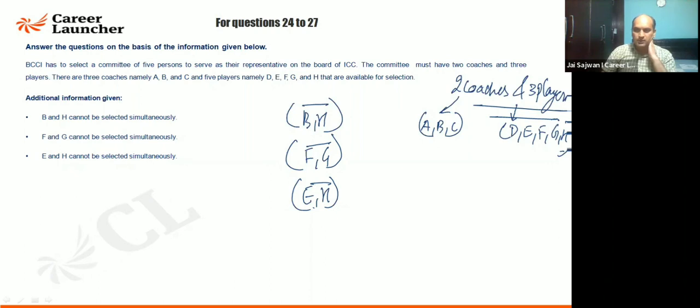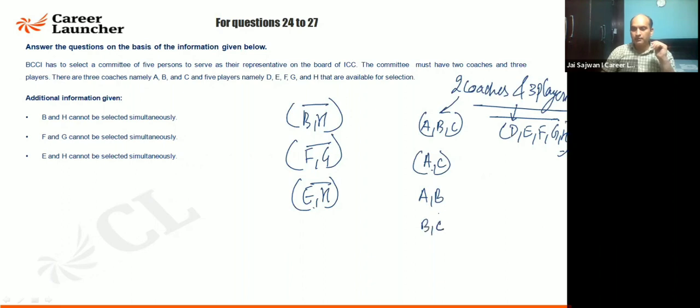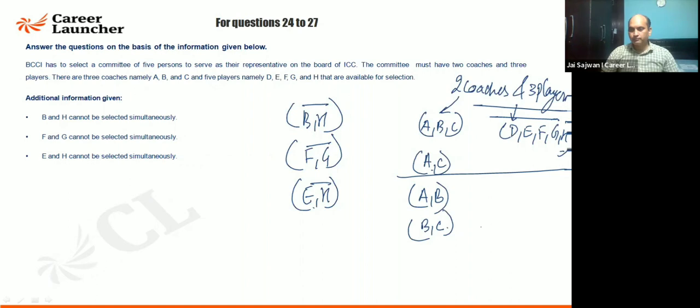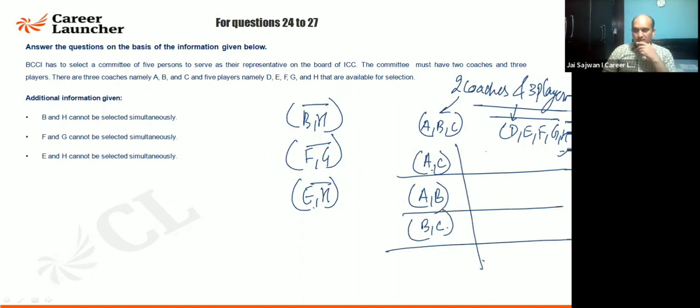So what I take first case is if B is not selected, I'll say A, C are selected here. First combination, 2 coaches. If A, C are there, I hope you understand: AC, AB, BC. These are the combinations which are going to come. These are the coaches to be selected. If AC is selected here.